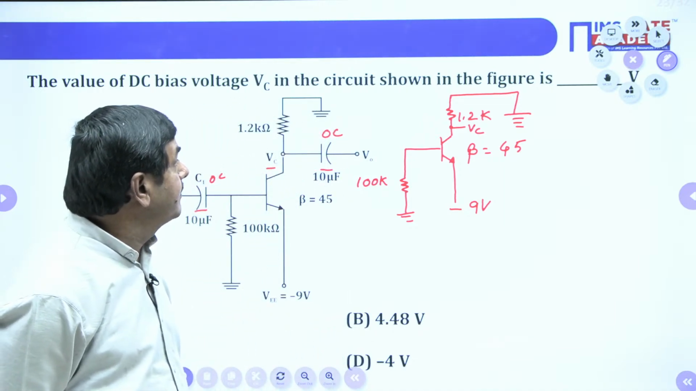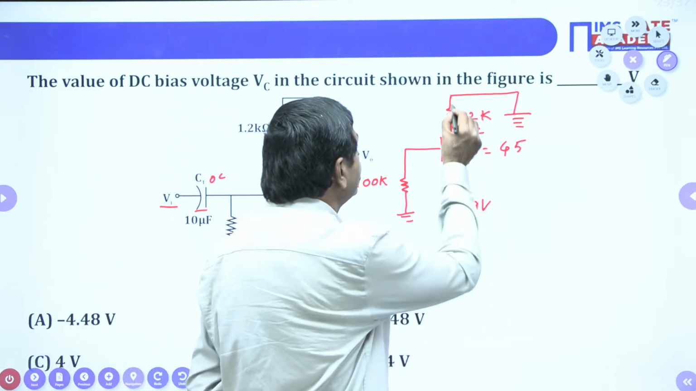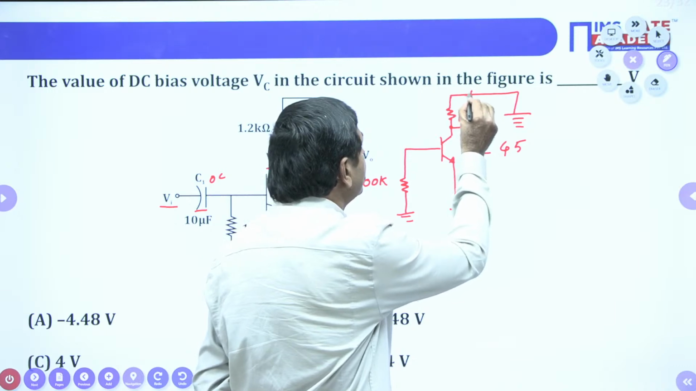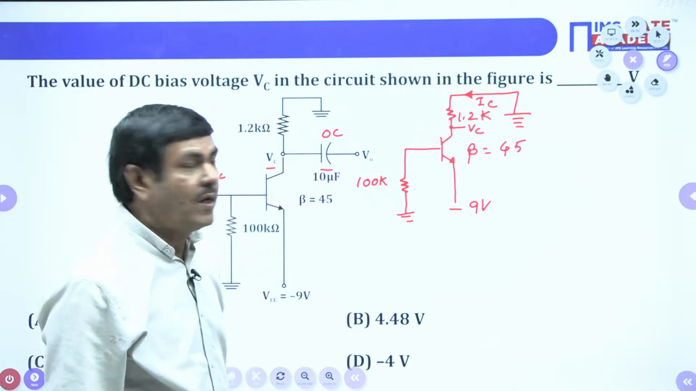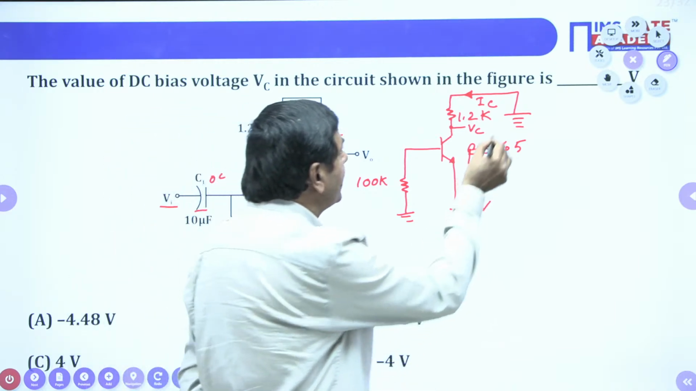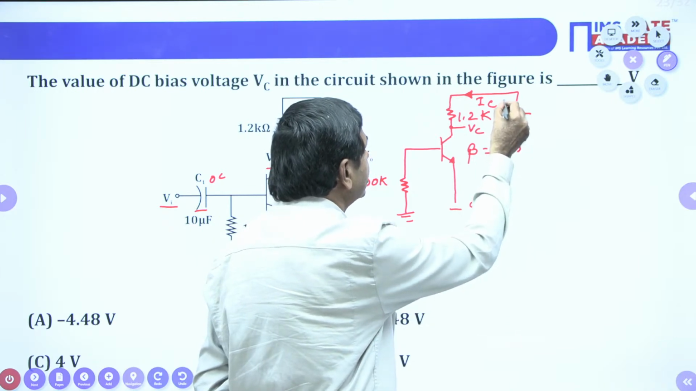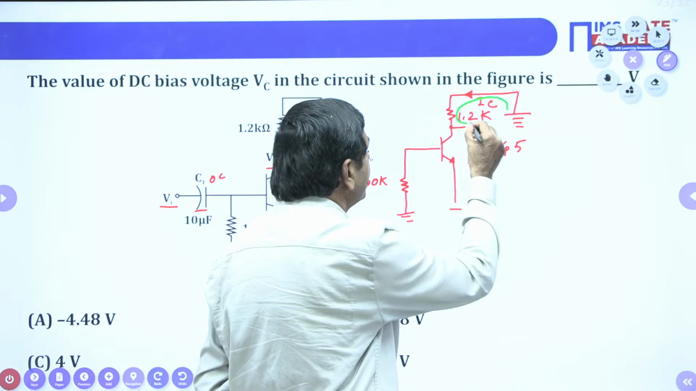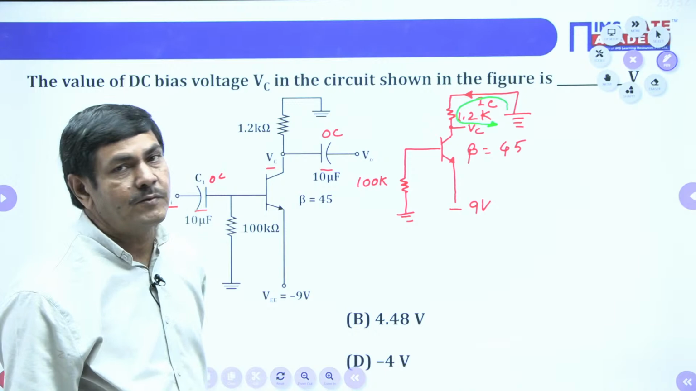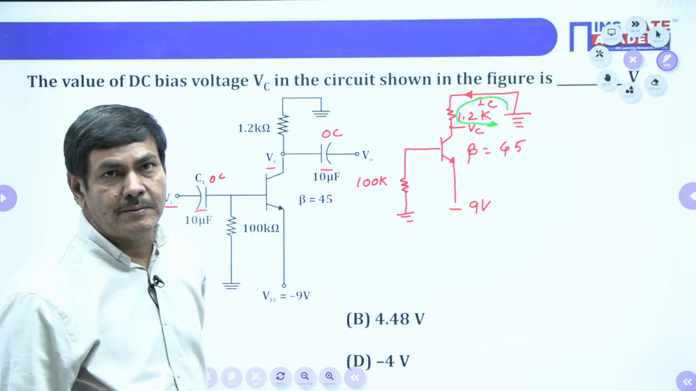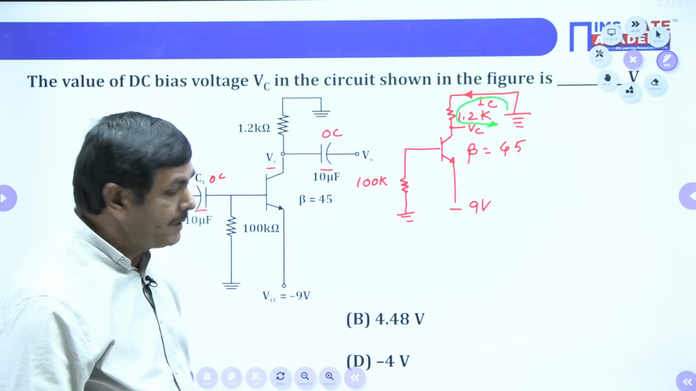Now, how can we measure VC? If you want to find VC, the collector current is very important. Once I get the collector current, I can apply KVL in this direction. But here IC is unknown. IC depends upon the base current only.